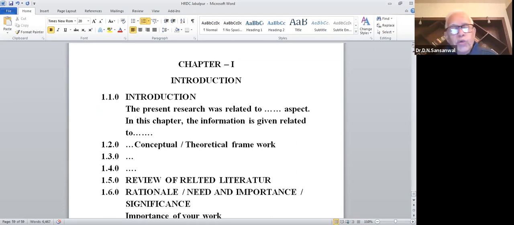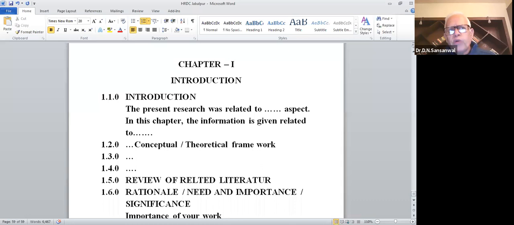Please do not write review of literature, because that is not the appropriate heading, because your research will be related to some aspect of a bigger aspect. Okay, so write that.